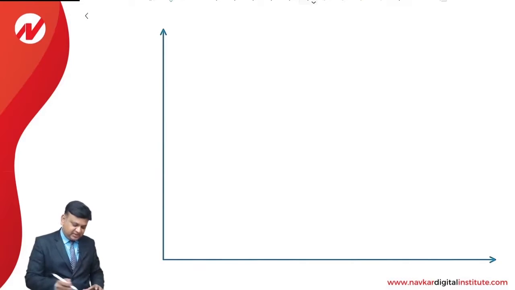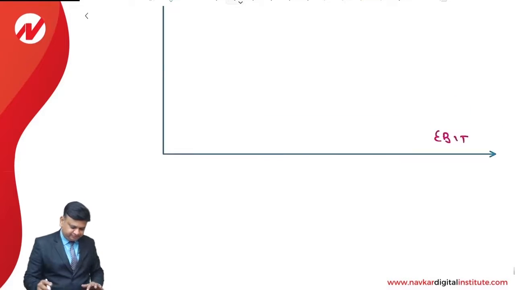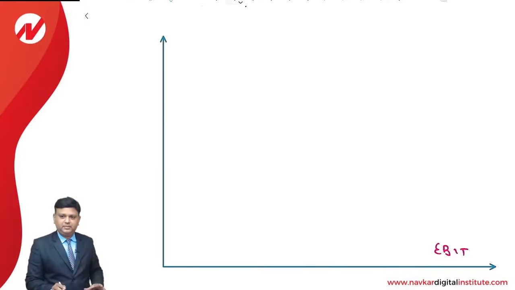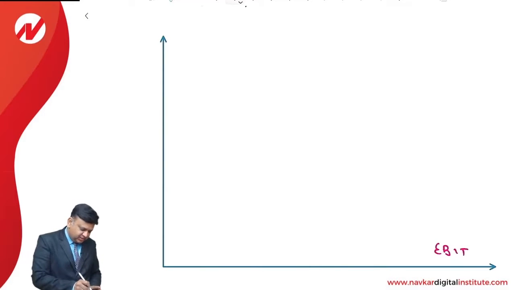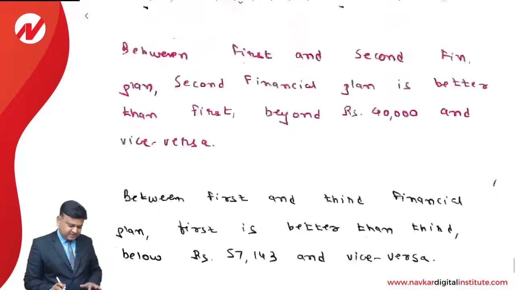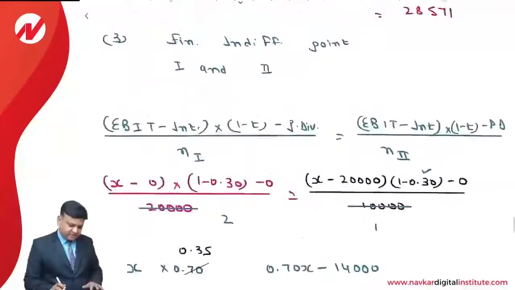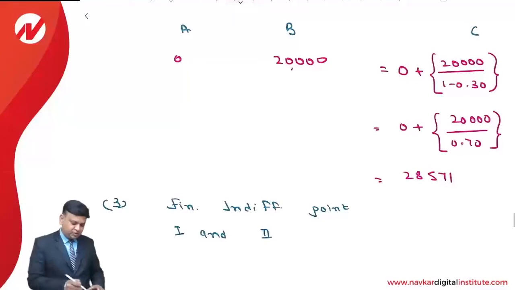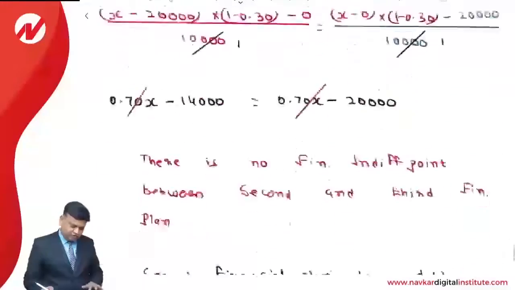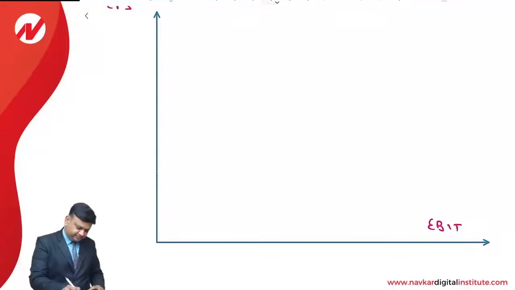Dear students, on x-axis we are taking operating income, that is earning before interest and taxes. And on y-axis we are taking earning per share. We understand that, as far as the financial break-even point is concerned, that is the point at which the earning per share is 0. So it is 0, 20,000 and 28,571. So over here we understand that the diagram will go like this.